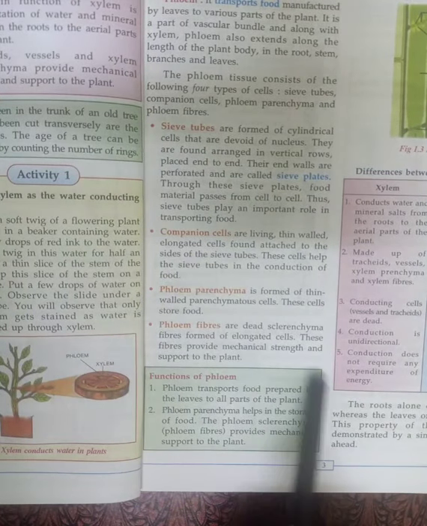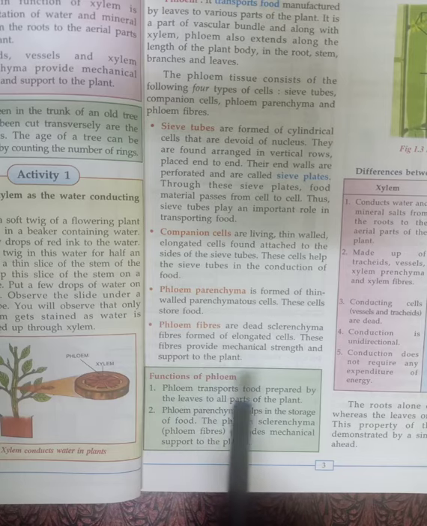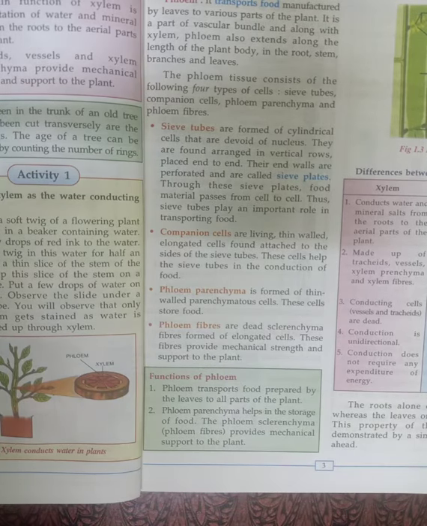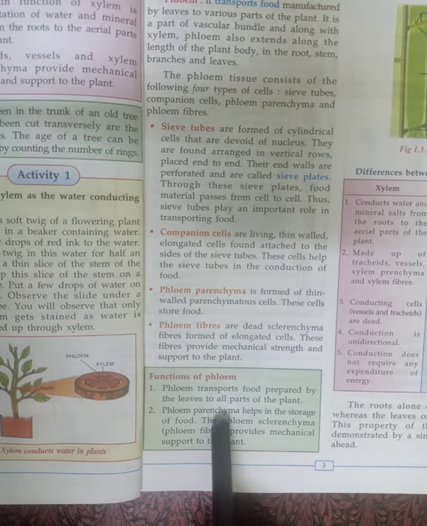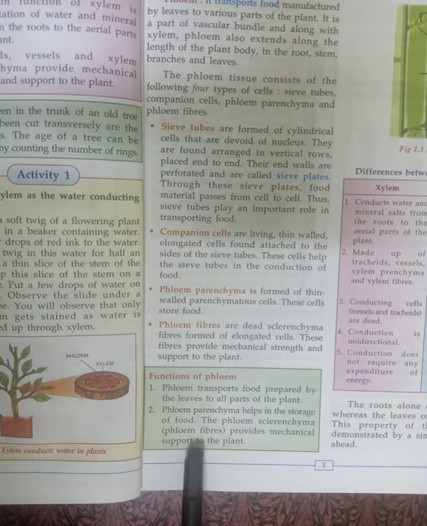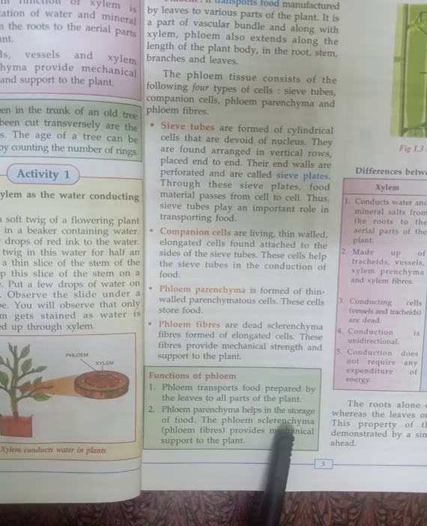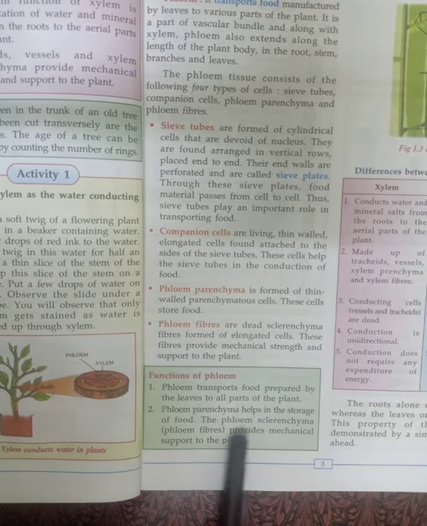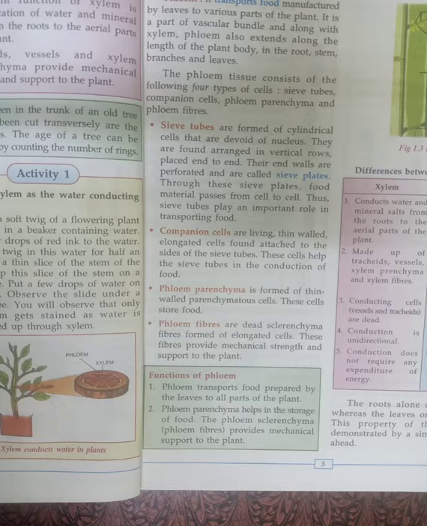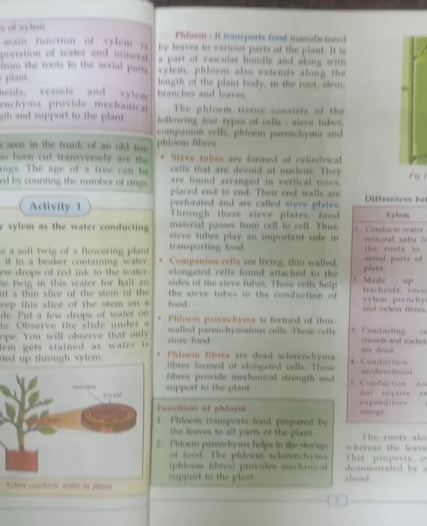Now if we simply study the function of the phloem, phloem helps in the transportation of food prepared by the leaves to all the other parts of the plant, and phloem parenchyma helps in the storage of food, as well as providing mechanical support and strength to the plant. So this is all about phloem and xylem.